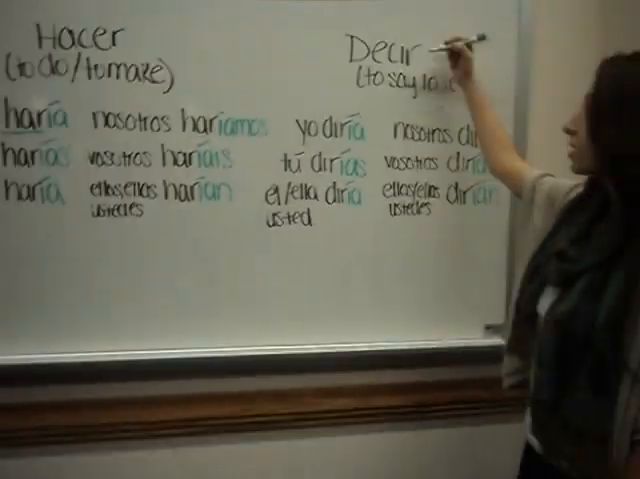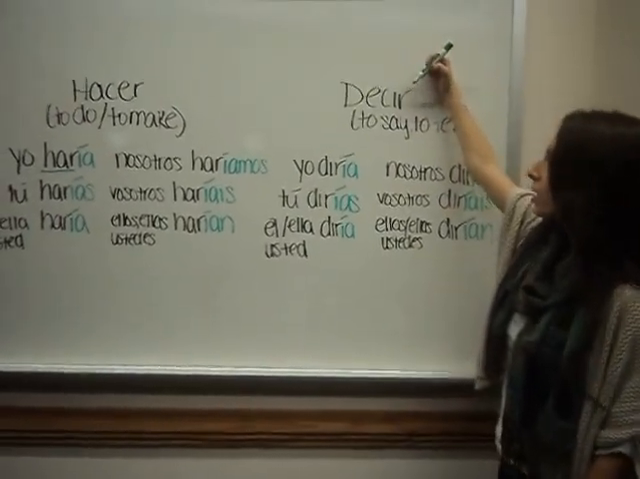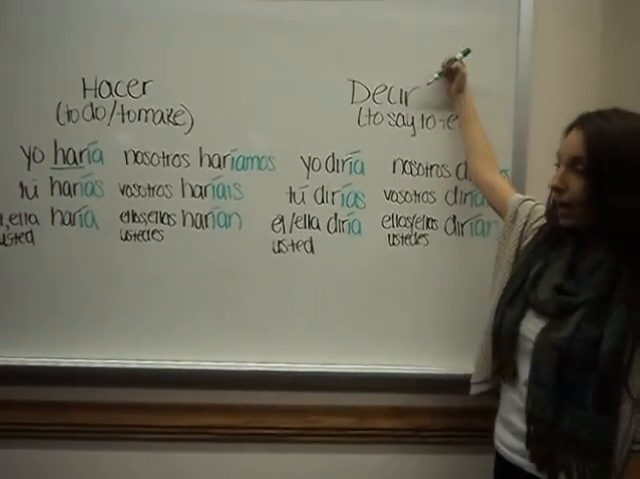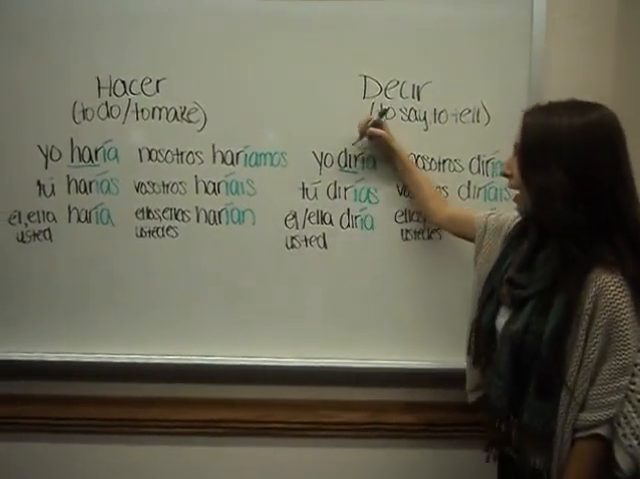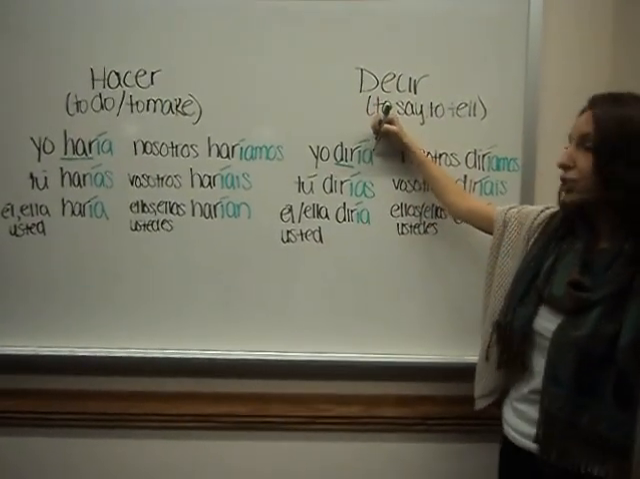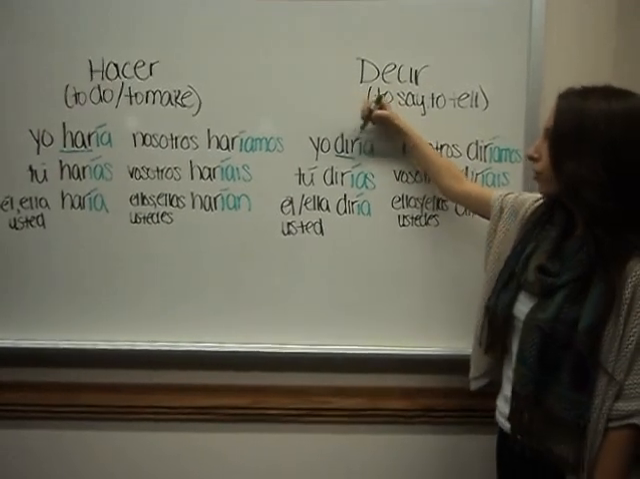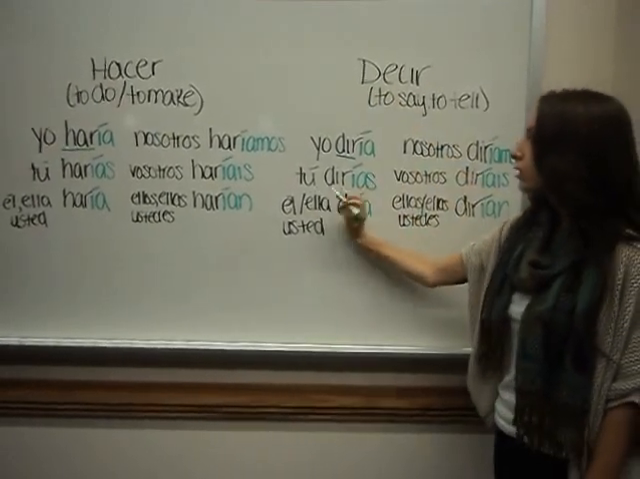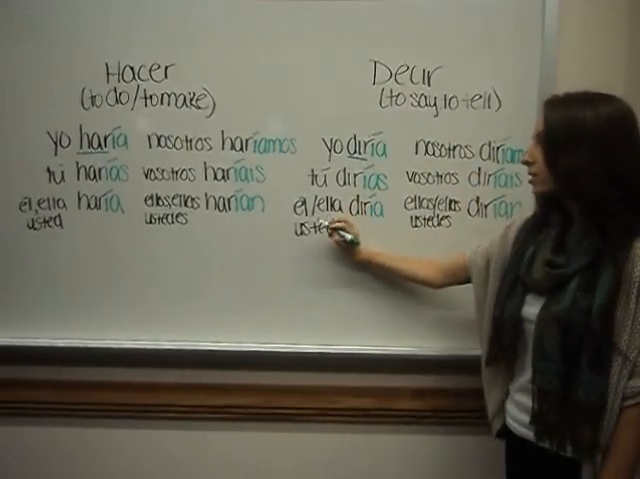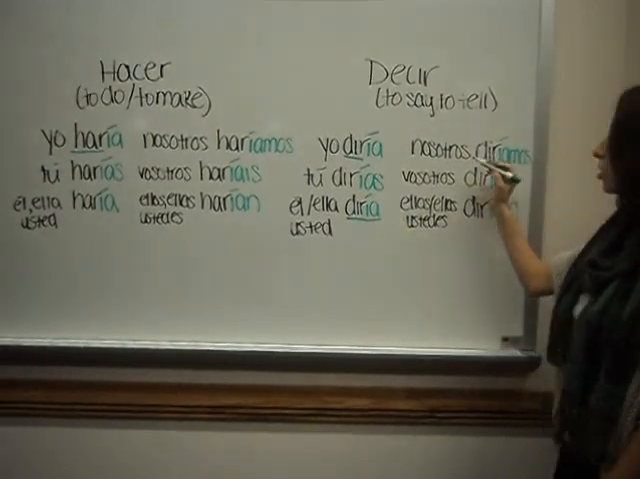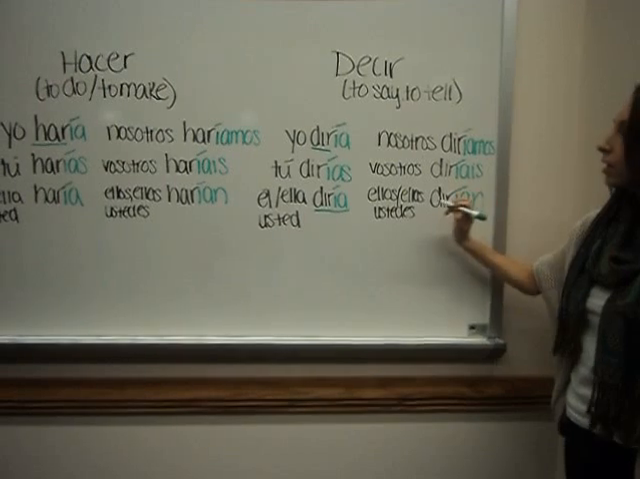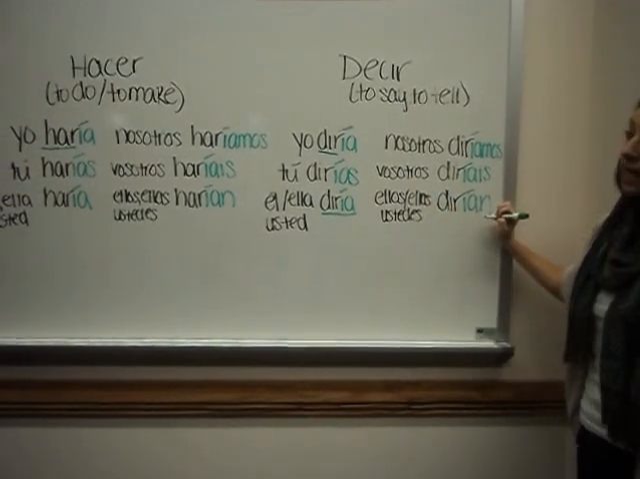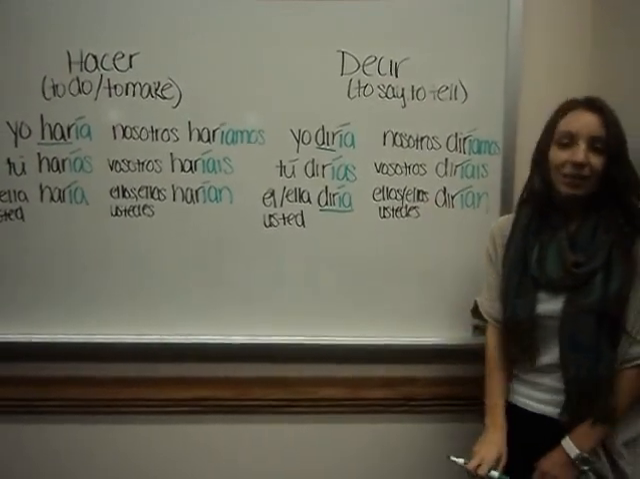And we have our last irregular IR verb, decir, which means to say or to tell. And we have our stem, which is dir, D-I-R, and we add our ending onto the stem. So we have yo diría, tú dirías, él, ella, usted diría, nosotros diríamos, vosotros diríais, ellos, ellas, ustedes dirían. And now you are ready to speak in the conditional.